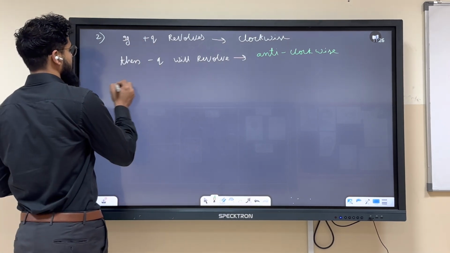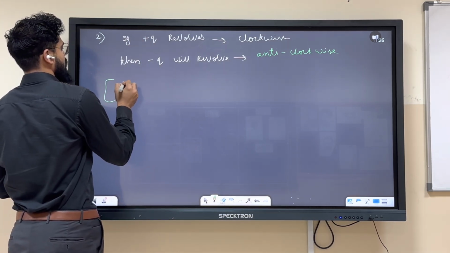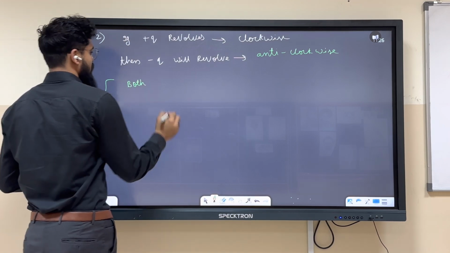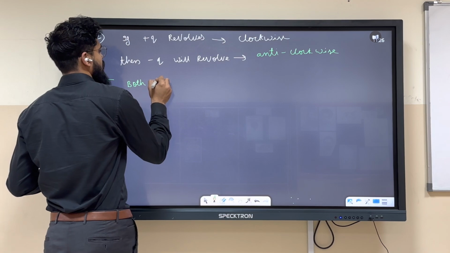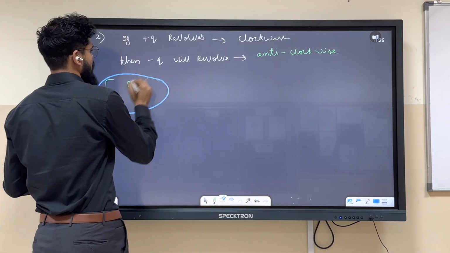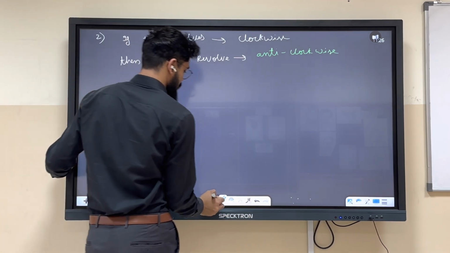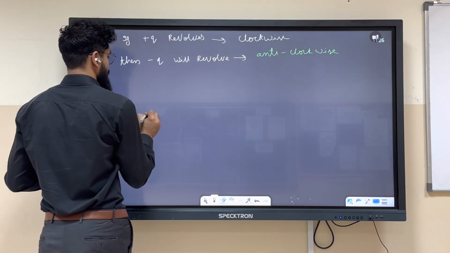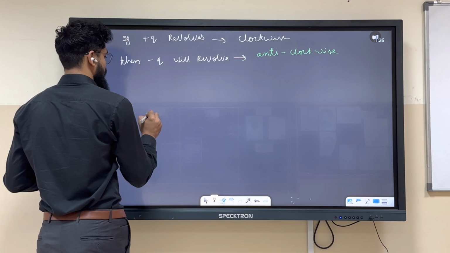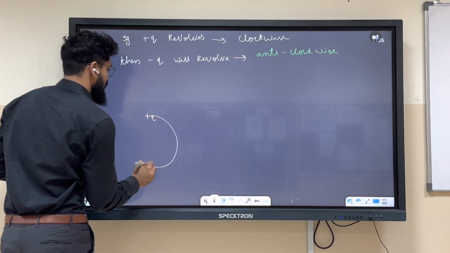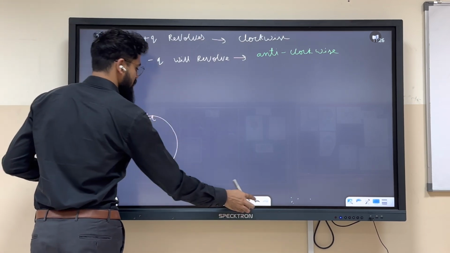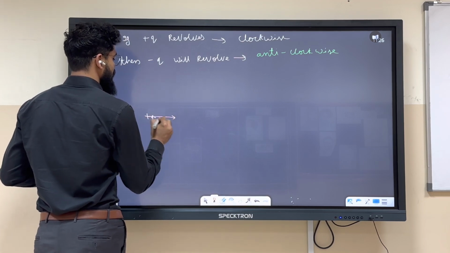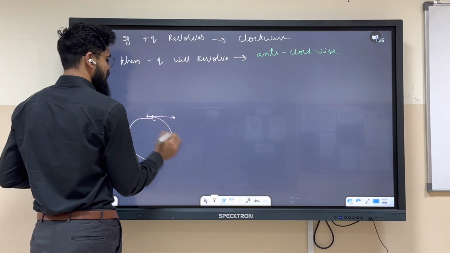If positive Q is revolving like this, it actually depends on the direction of magnetic field.